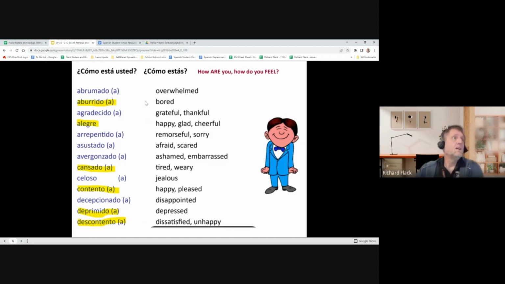memorized. If you notice, all of these, or almost all of these, have an a afterwards. So aburrido, aburrida, cansado, cansada, contento, contenta. That is because there is a masculine form and a feminine form. I'll talk about that again in just a little bit. So let's just go over the list of pronunciation.